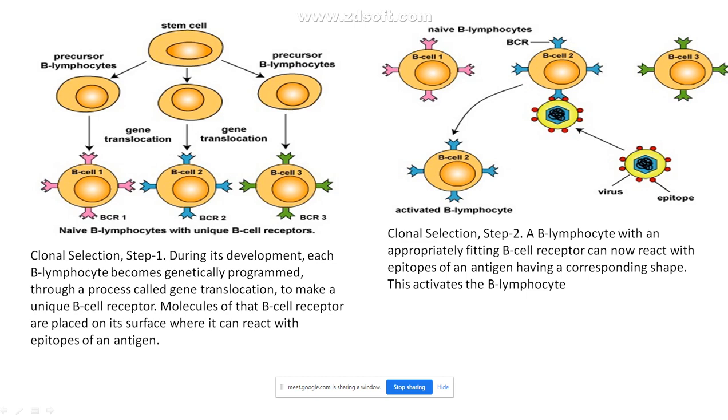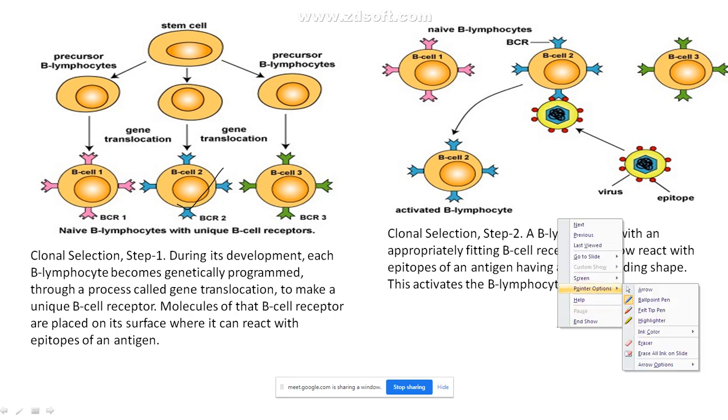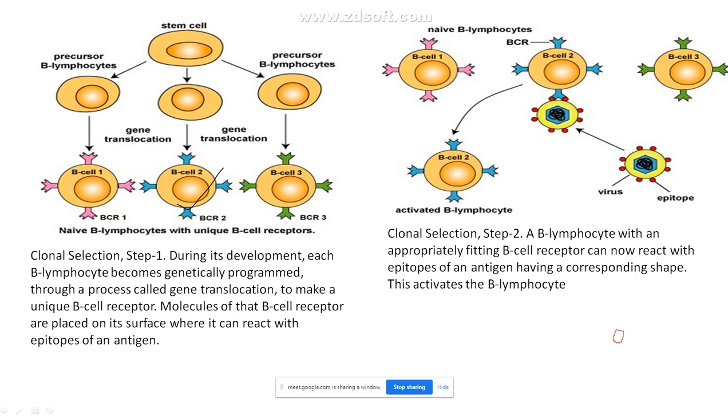Once a B cell carrying a different receptor is produced, the next step in B cell clonal selection is one B cell, suppose we take this B cell in this diagram, a B lymphocyte which can appropriately fit a particular antigen. I'll draw it in a simple diagram and show you. Suppose this is all my antigens, and come back to the picture.